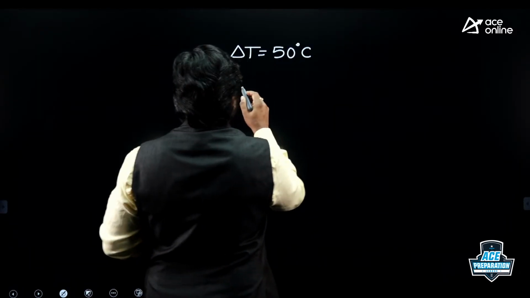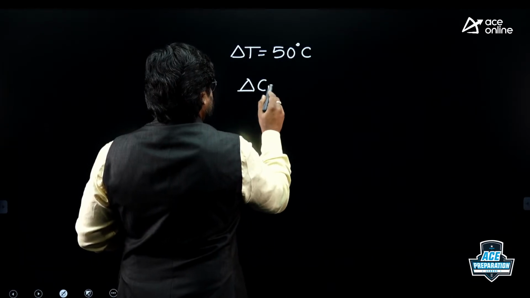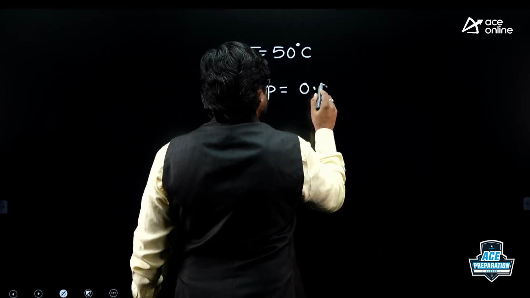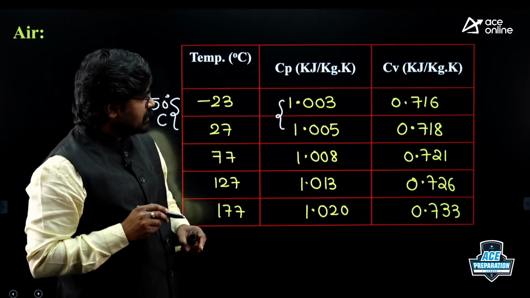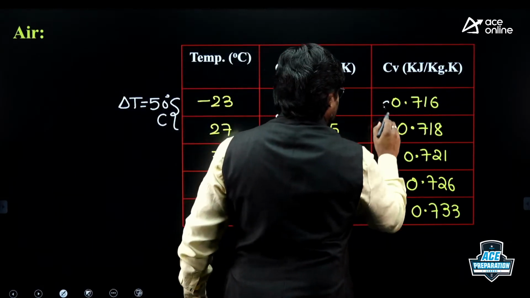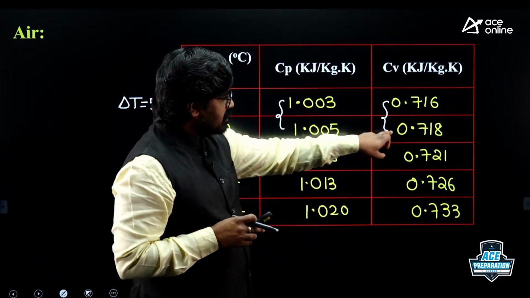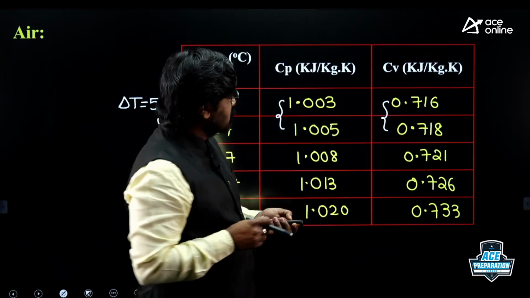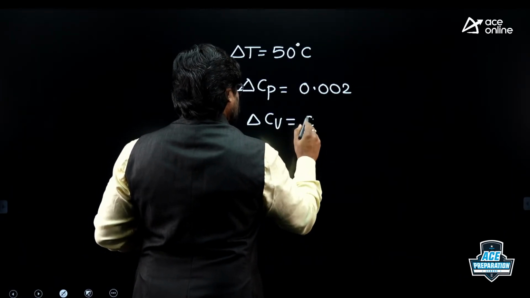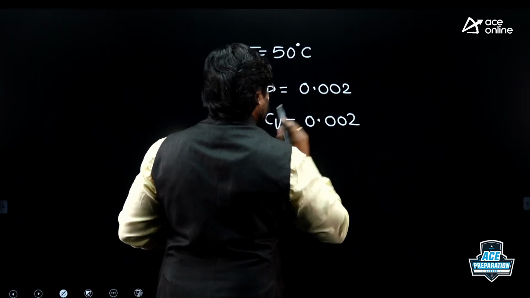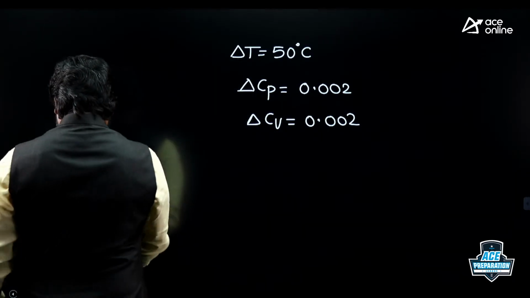The Cp value difference, if you check, it is 0.002: 1.005 minus 1.003. Similarly, if you check the Cv value differences, 0.718 minus 0.716, the Cv difference is also 0.002. So what is our observation?